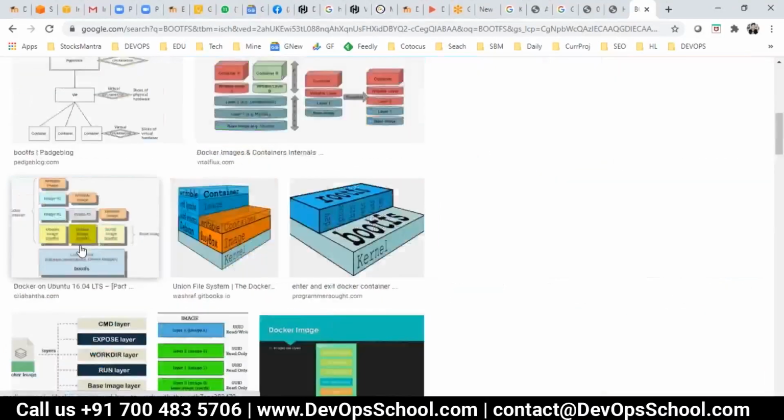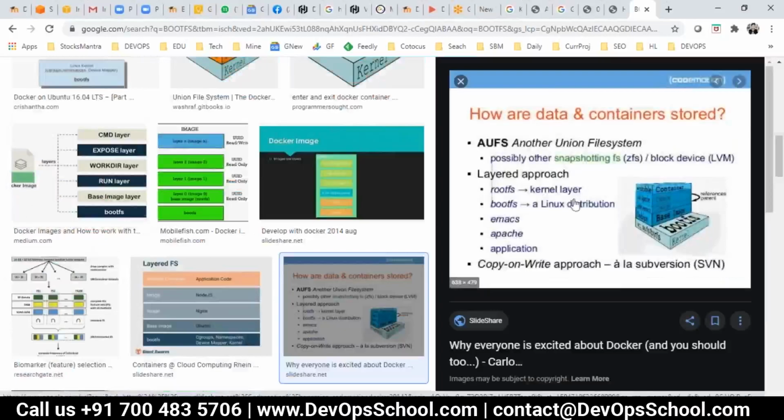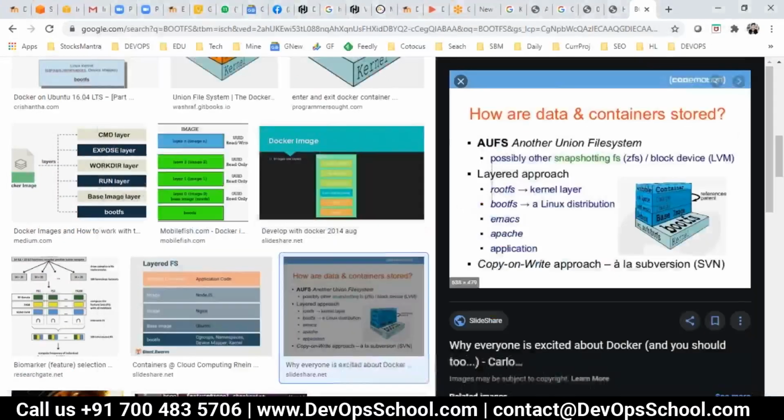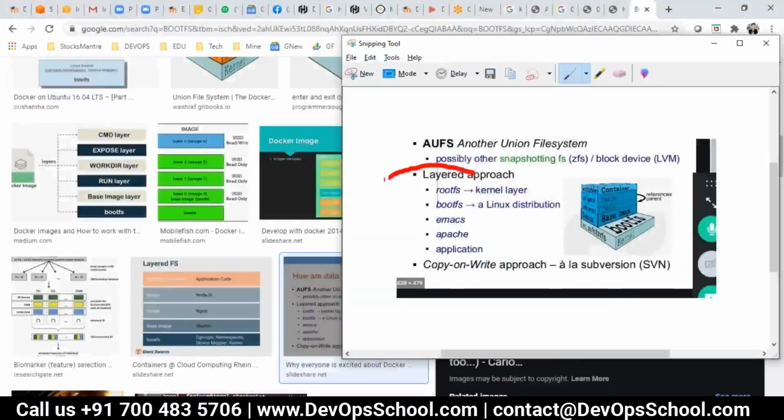I think this image will help me. Look at this image very carefully, only this one. This is the boot file system and this is the root file system, kernel layer.